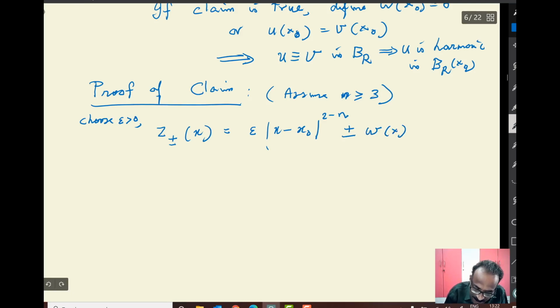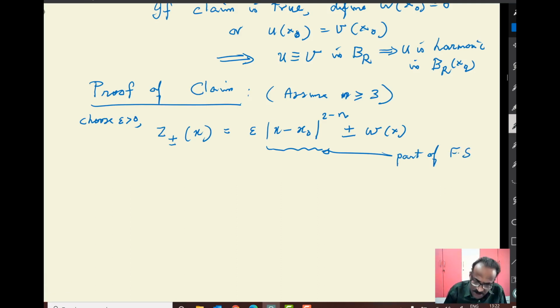Here you see, this is part of the fundamental solution, except for the constant. You don't have to include the constant here. That's the main singularity part of the fundamental solution. Whether you put the constant or not, it doesn't matter. In the case of n equal to 2, you have to work with the log of modulus x minus x naught. That's all the difference here.